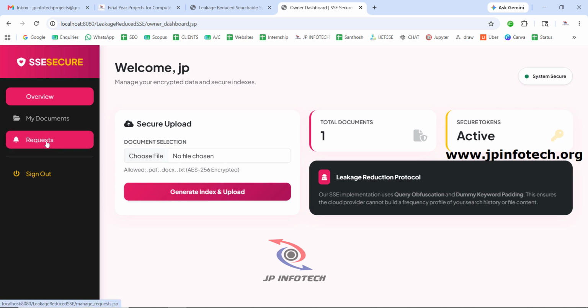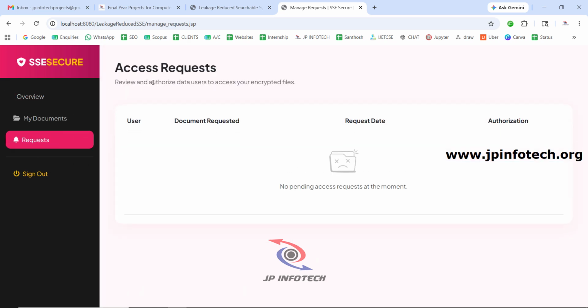So if you go to the my request part, you can see what all the requests that is being requested by the data users will be shown. So currently there is no any request. After making the request, we'll come back and let us see that. So now let me sign out.